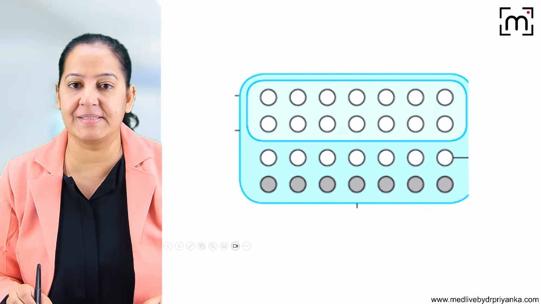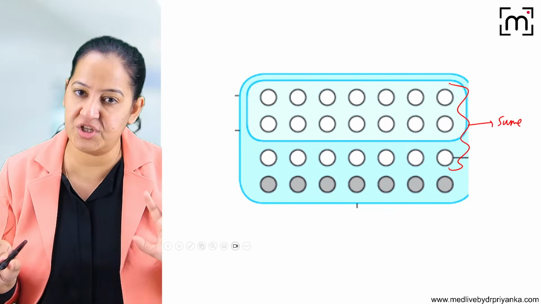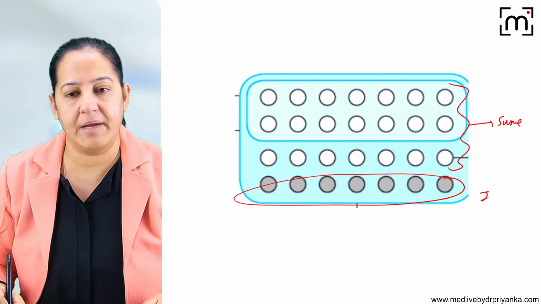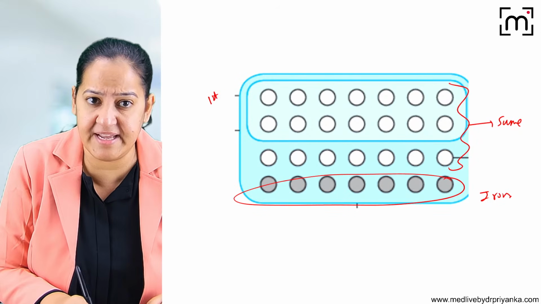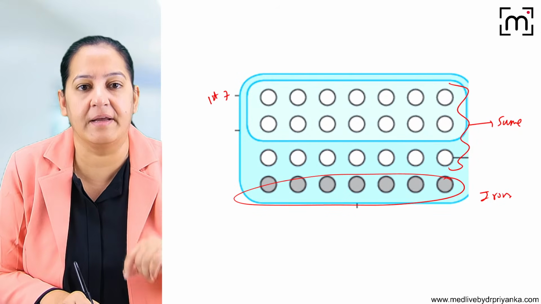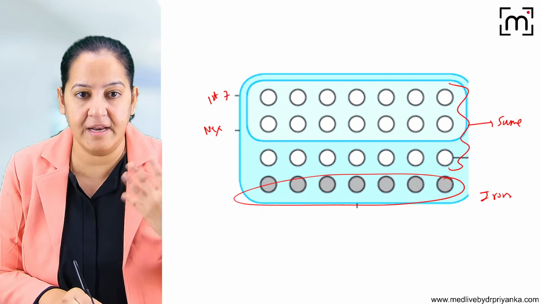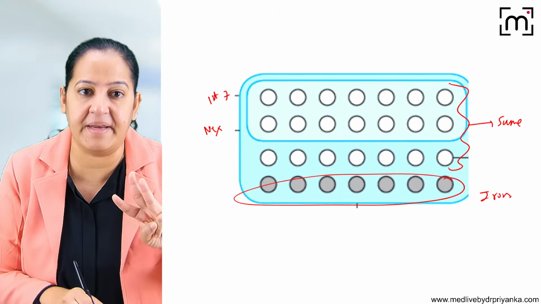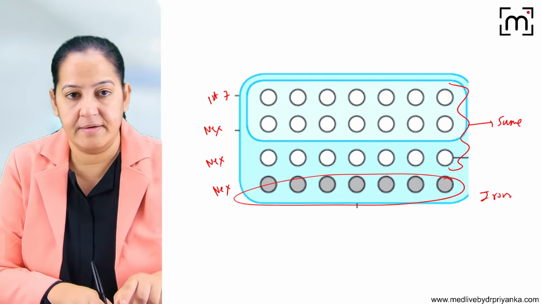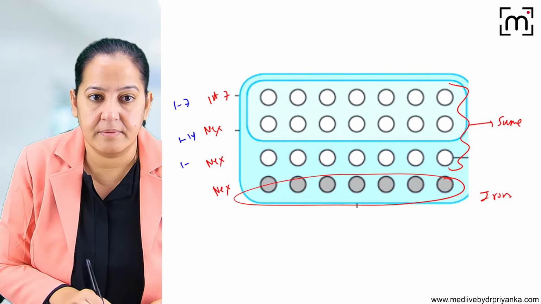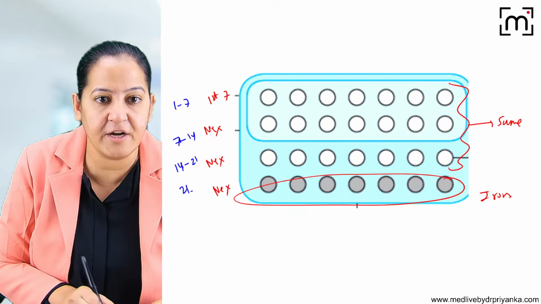So there are a total of 28 pills. In monophasic, for the first 3 weeks the same pills are there, the same composition. The last week is always iron. Total 28 pills. Days 1 to 7 are the first week, then 8 to 14, the second week, the next 7 days, then 15 to 21 is the third week, and 21 to 28 is the fourth week.